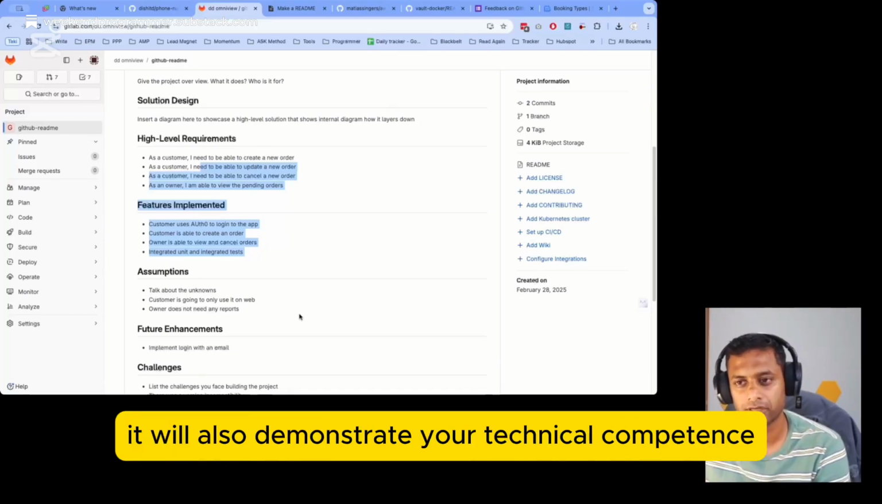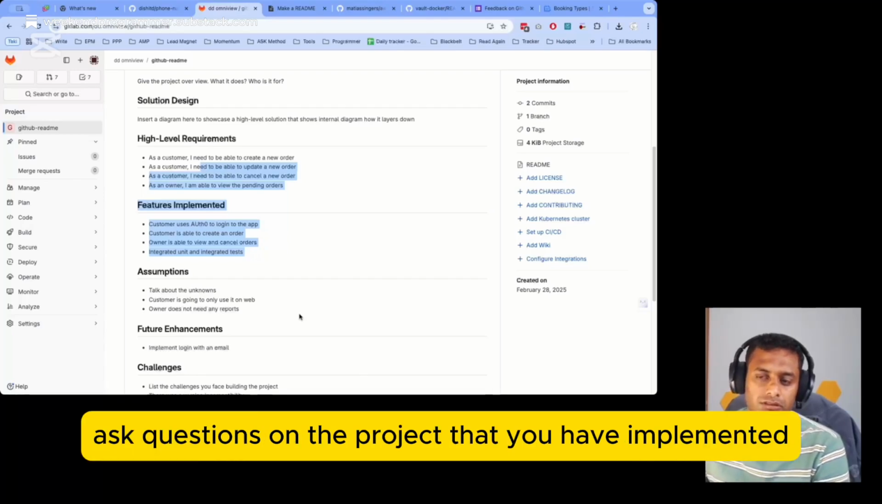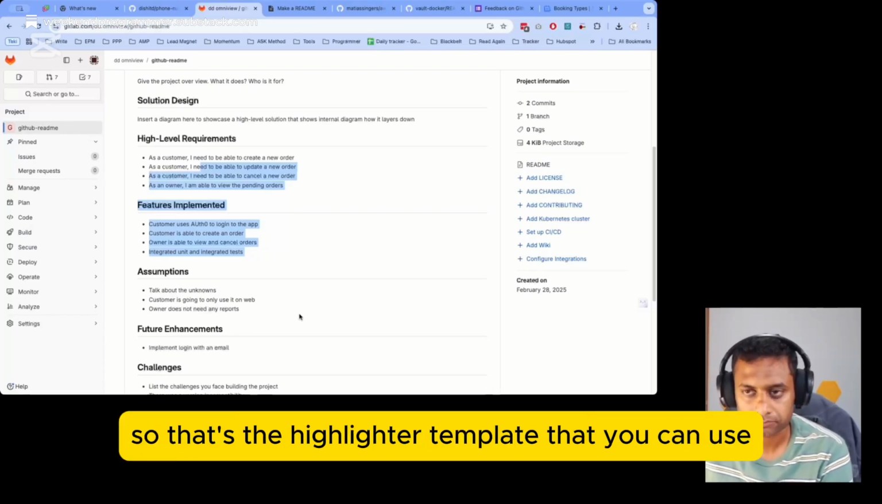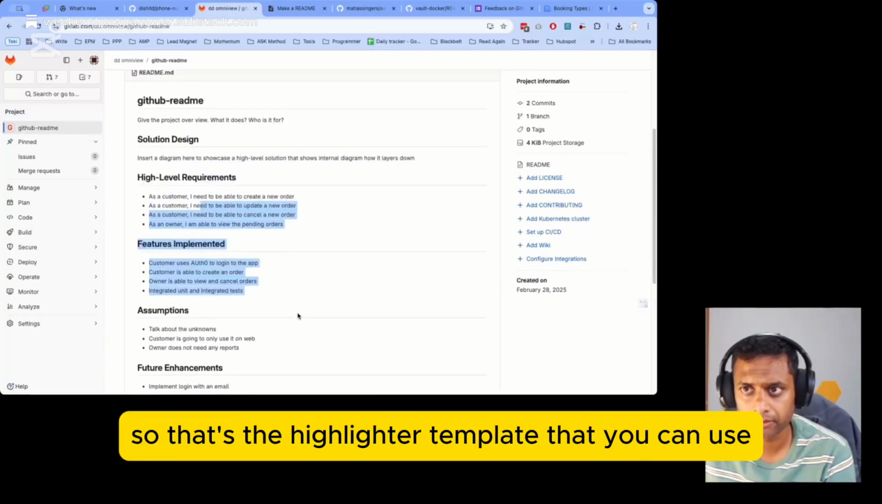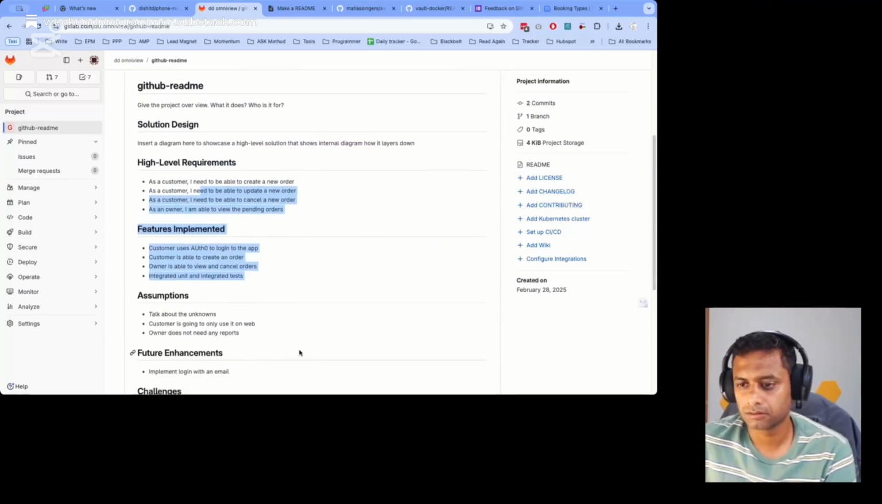It will also demonstrate your technical competence, because they are going to ask questions on the projects that you have implemented, and so you will have the knowledge and the competence to showcase. So that's the high level template that you can use. Any questions?